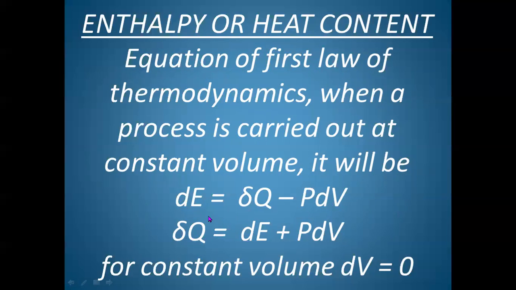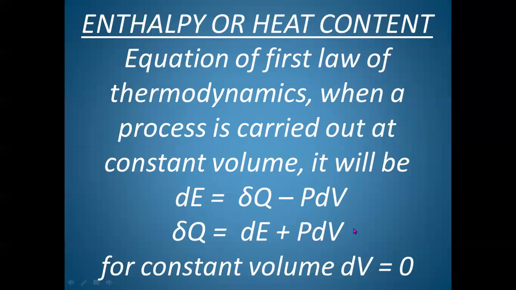Here Q is heat, whether it is absorbed or released by the system or process. E is its internal energy. P is the pressure applied on the gas or system, the external pressure applied.